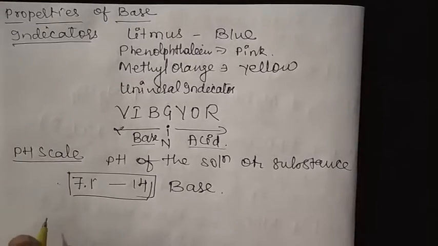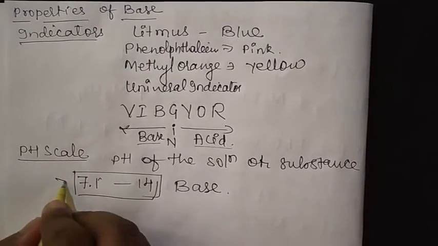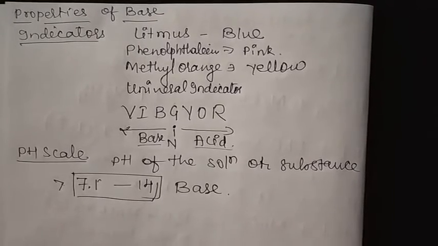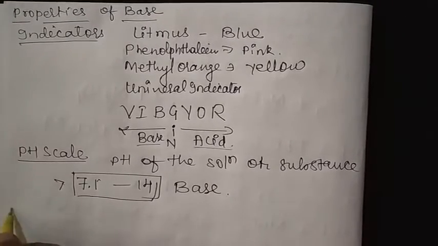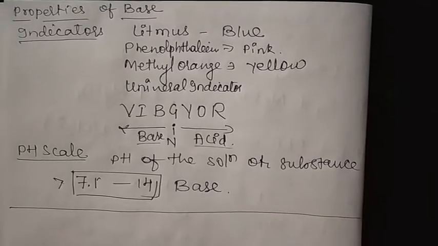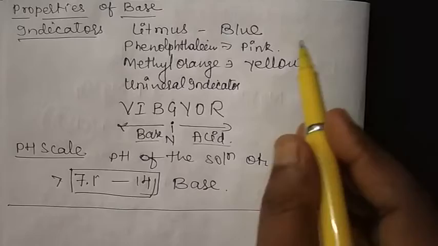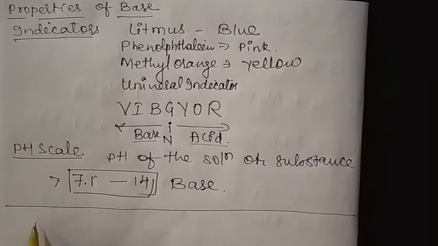It is always more than 7, so you can say that the given substance is a base. So this is how we can identify or see the properties of bases in presence of all these indicators.